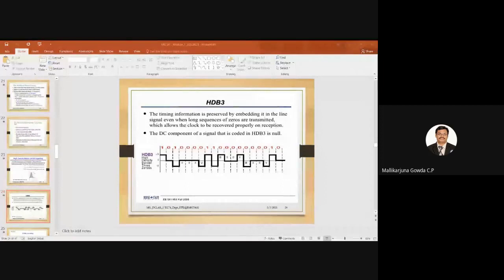So it should be there in your mind: when do I insert 000V and when do I insert B00V? Right. So 000V will be inserted when an odd number of ones are there following the last special sequence. And B00V I insert when I find an even number of ones in the last special sequence.